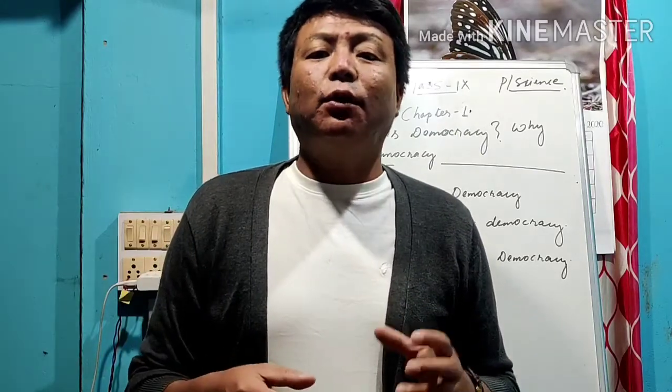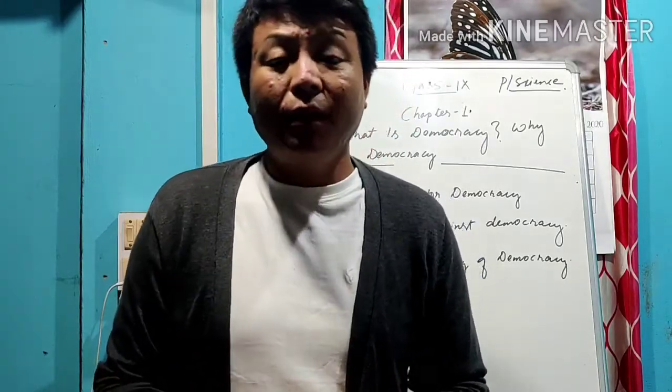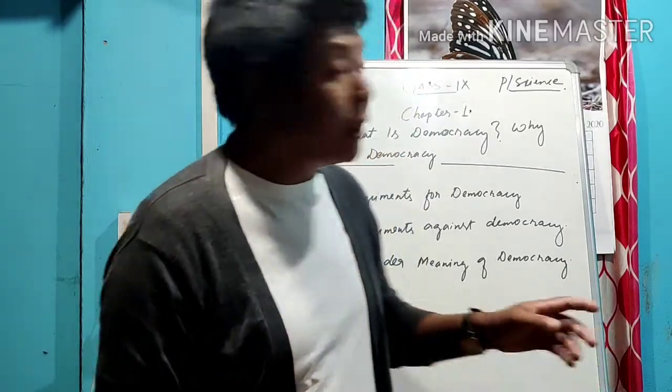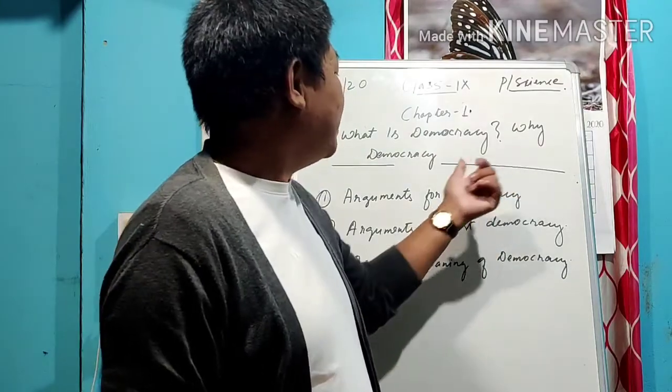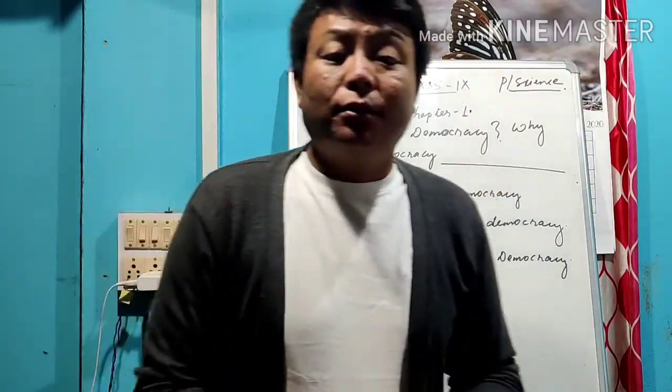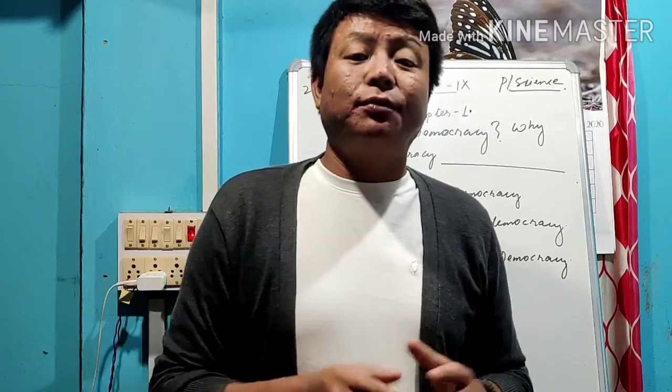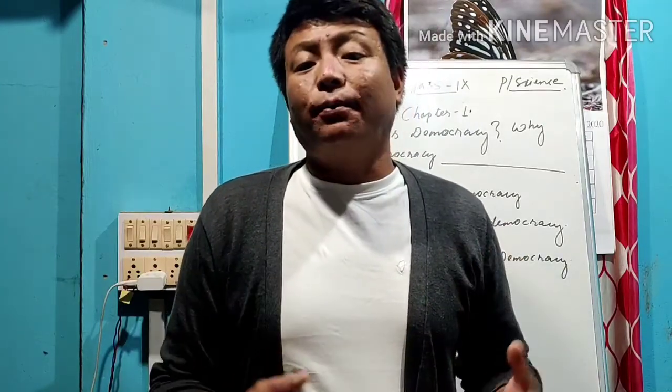So in democracy overall we found that people like it more, especially other countries also like democracy more. But today we'll discuss the second half, that is, why democracy. In the past portions we found what the meaning of democracy is. Now, why are most of the countries diverted toward democracy?